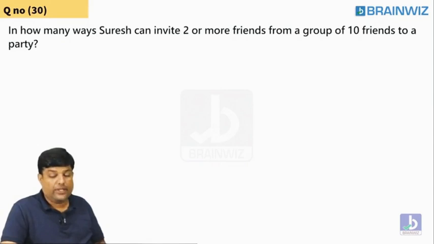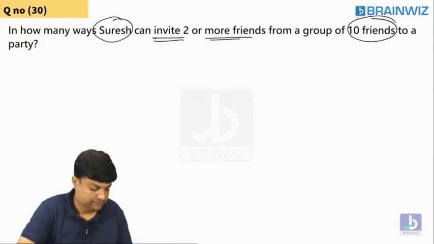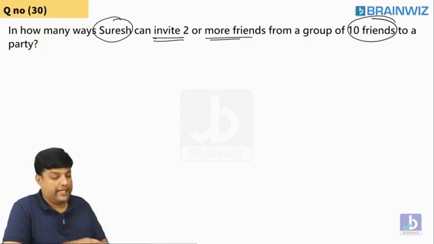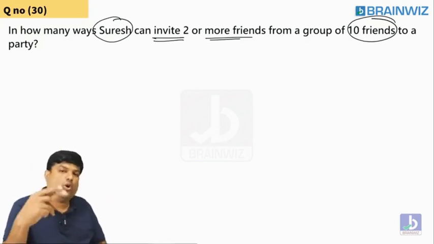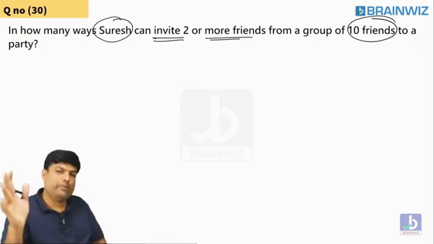Have a look, everybody. What does it say here? In how many ways can Suresh invite 2 or more friends from a group of 10 friends? He's asking you 2 or more friends from a group of 10 friends. He has got 10 friends actually, so he wants to invite 2 or more. 2 or more means minimum 2. 1 is not allowed. 0 also not allowed. 2 people or more people.